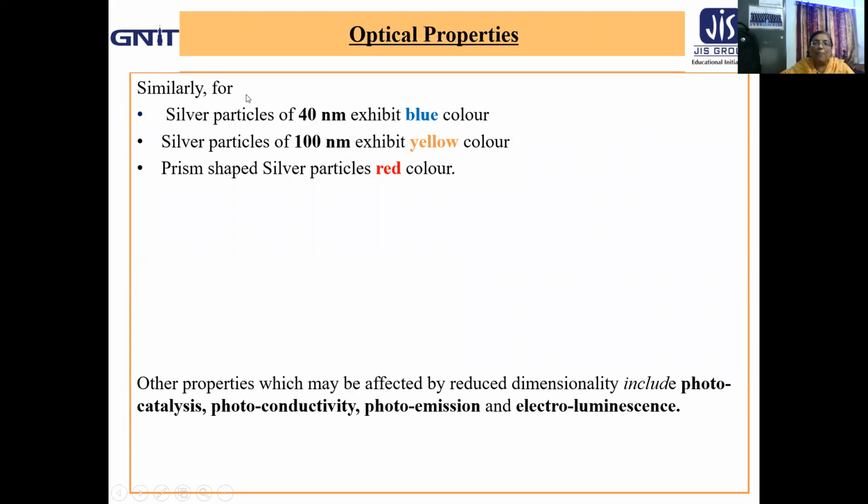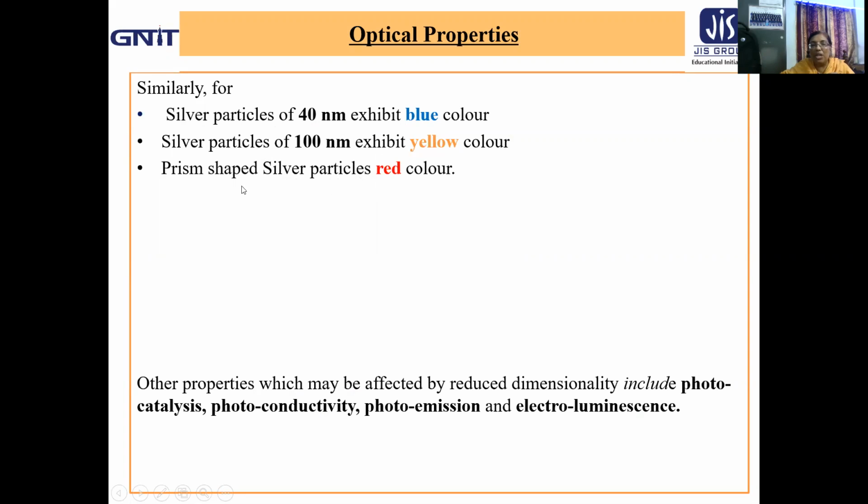Now let us come to the case of silver. Silver is another very precious metal we know, used for jewelry. You are very much familiar with it. Now silver particles of 40 nanometer exhibit blue color, whereas silver particles of 100 nanometer exhibit yellow color, and prism shaped silver particles give you the red color.